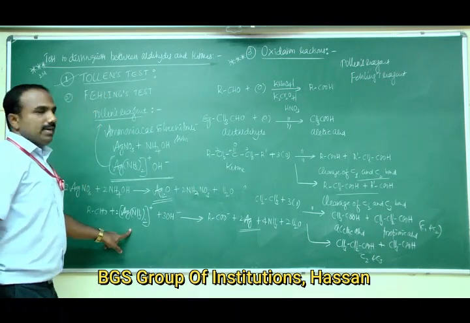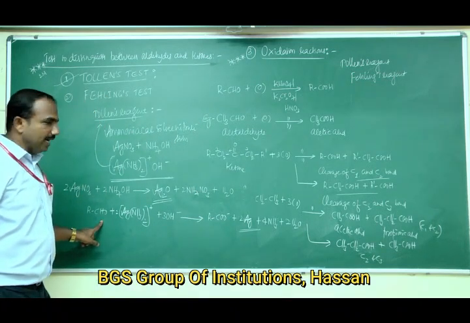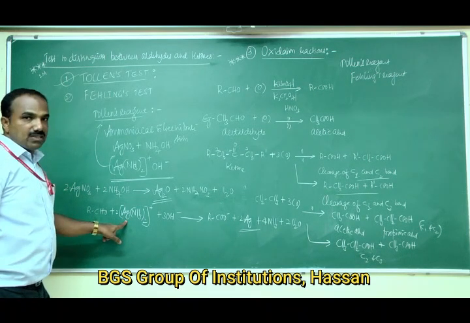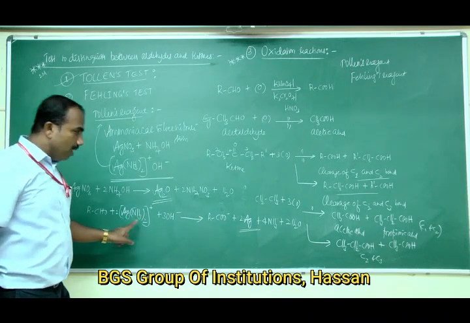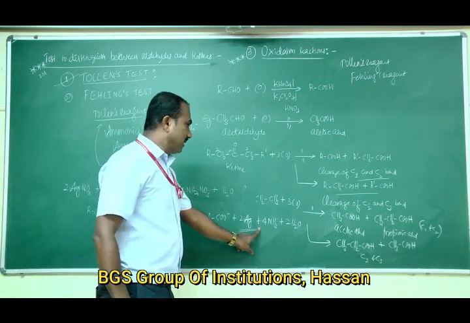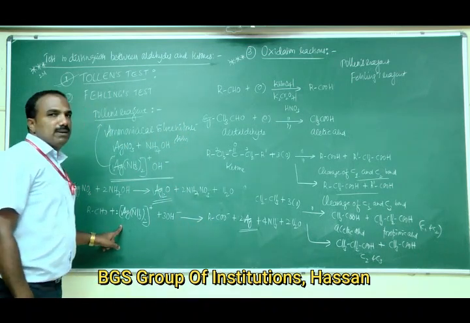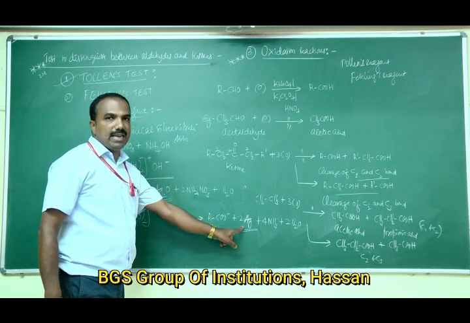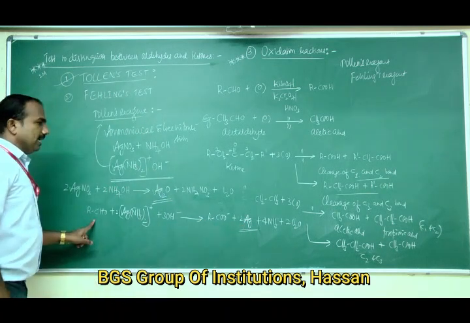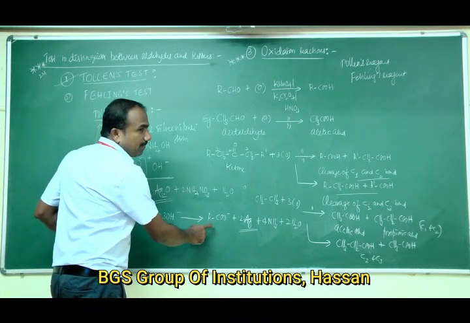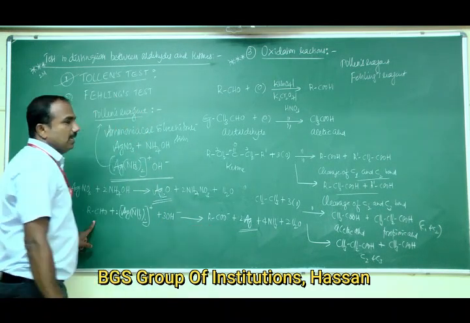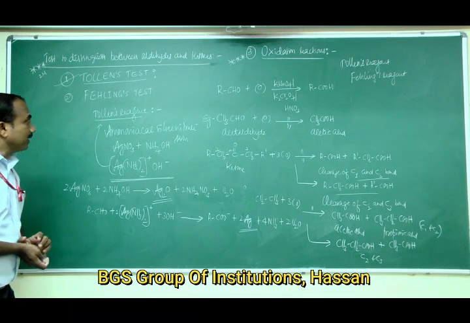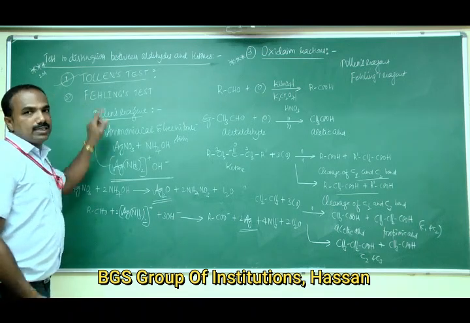So this is the reaction when an aldehyde is added to freshly prepared ammoniacal silver nitrate solution, called Tollens reagent. The shining silver mirror or black precipitate of silver is formed. In this, the silver ions are reduced to metallic silver, and the aldehyde gets oxidized to the carboxylate anion. So this is about the Tollens test. Okay, thank you. Tomorrow we are going to continue with Fehling's test.